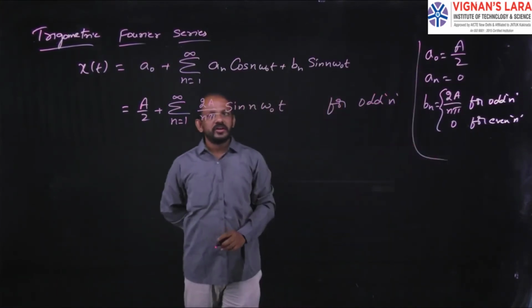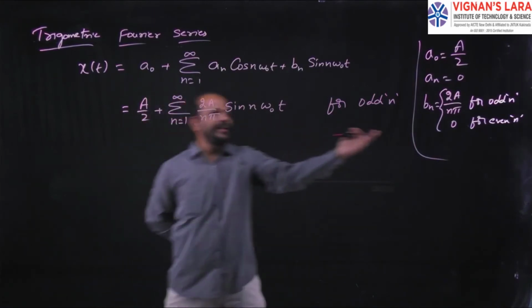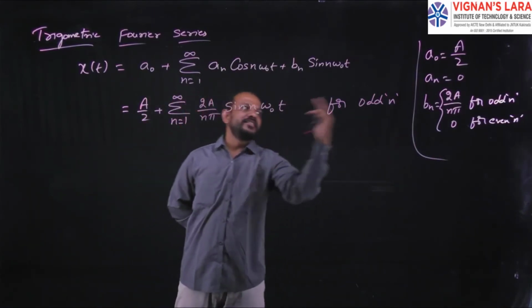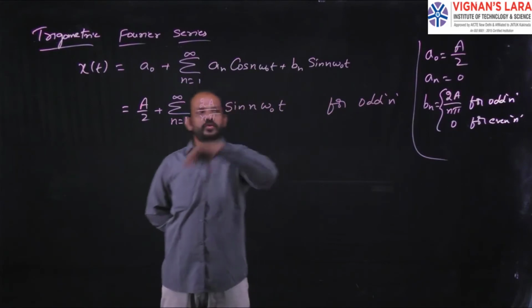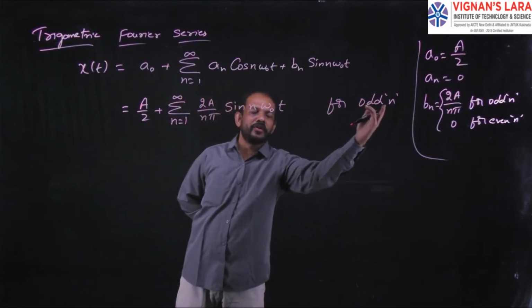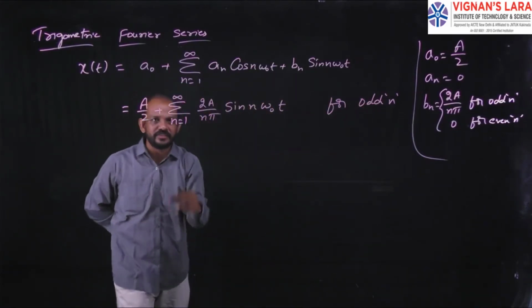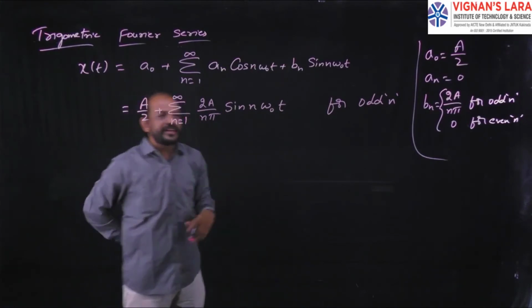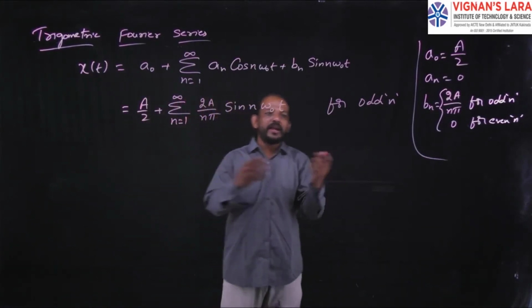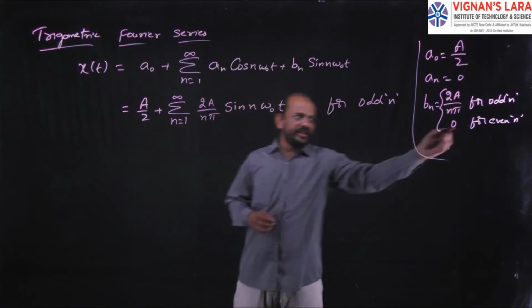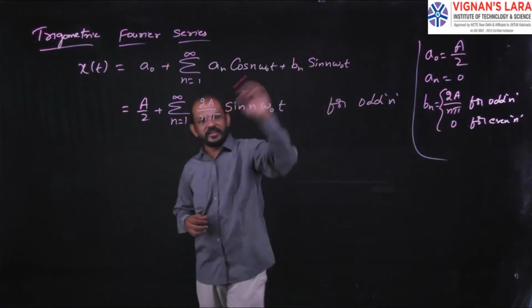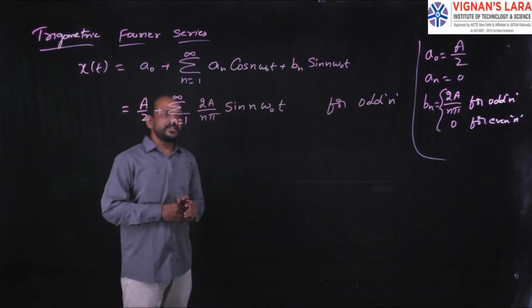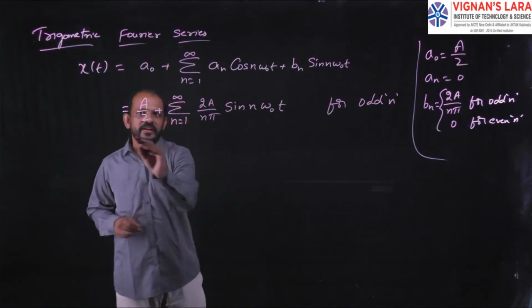Why? Because for even n the value of bn is 0, and 0 into anything is 0. So we will take only odd values of n from summation n equal to 1 to infinity, and I will add all those. No need to consider the even values. So this is the equation.